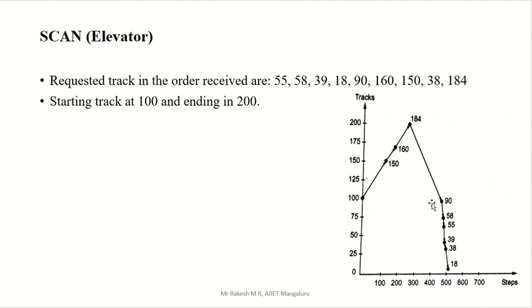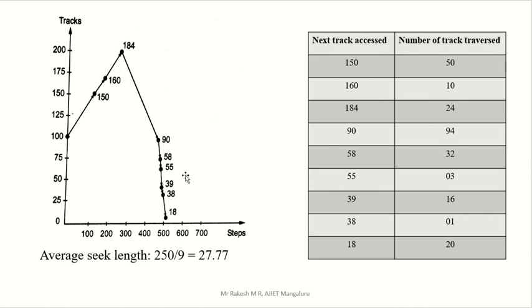Now we have to go for the table. What is the first number? 100. That is the default, so you can write 100 outside. Now write the numbers: 150, then 160, then 184. Then you come to 90, then after 90, 58, then 55, then 39, then 38, then 18. These are the numbers we have to write here.